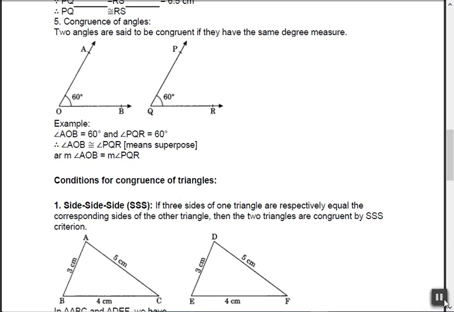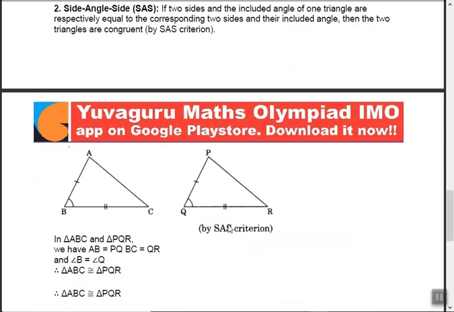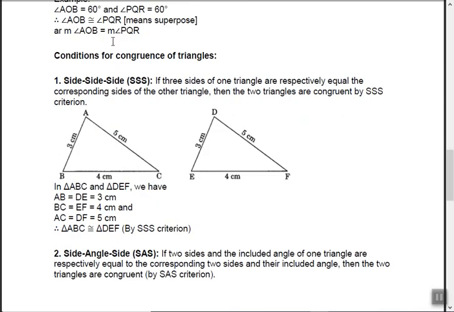That's okay. Now the important part: the tests of congruence, we call it. So what are the tests? See here: SSS, SAS, then ASA, then RHS. Now what are these? SSS is very clear and simple. When 3 sides of one triangle are equal to 3 sides of another triangle, then the two triangles are congruent.